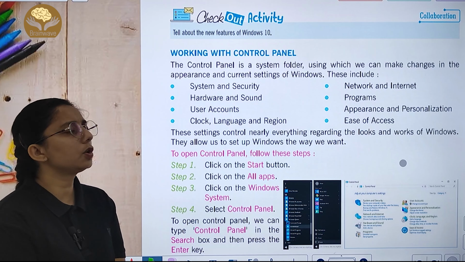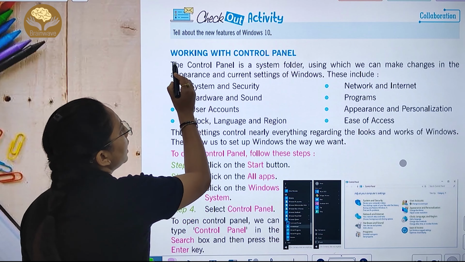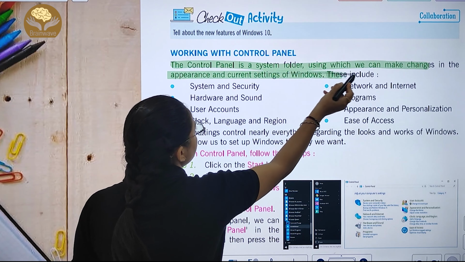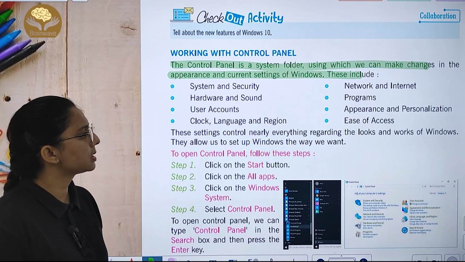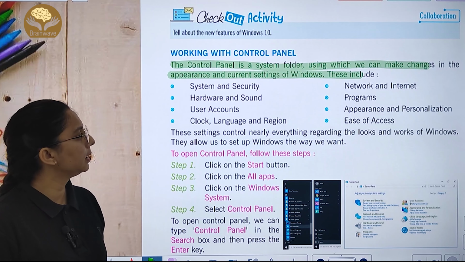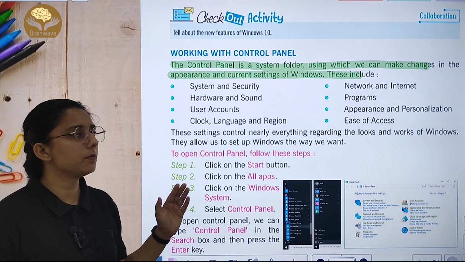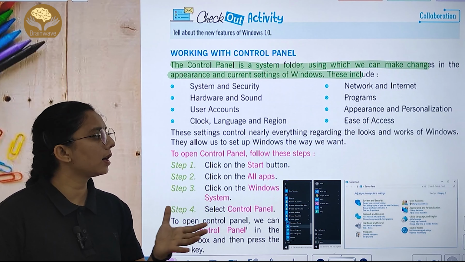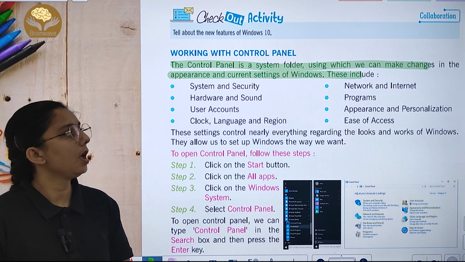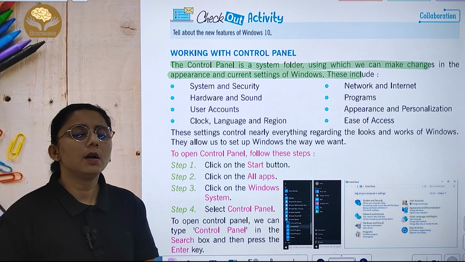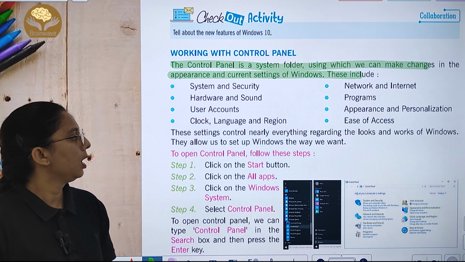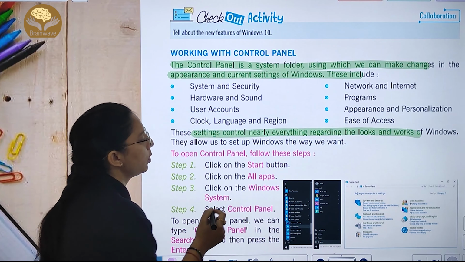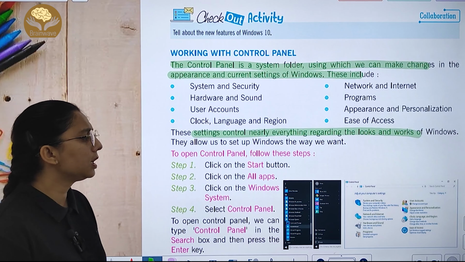Now working with control panel. The control panel is a system folder used to make changes in the appearance and the current settings of Windows. System and security, network and internet, hardware and sound, programs हो गए, आपके user account हो गया, appearance and personalization हो गया, clock language region हो गया, ease of access. What are these? These are the sections for working with control panel. These settings control nearly everything regarding the look and working of Windows.